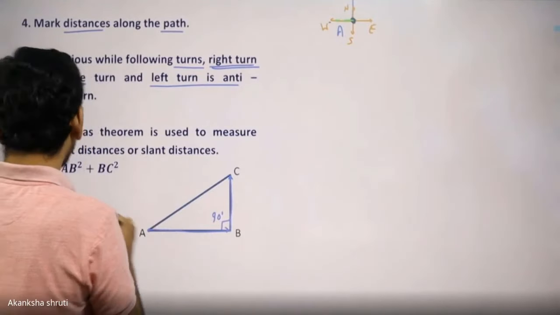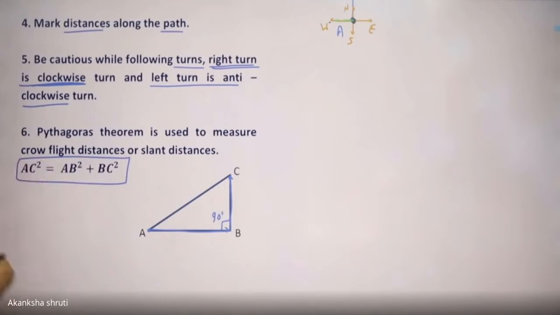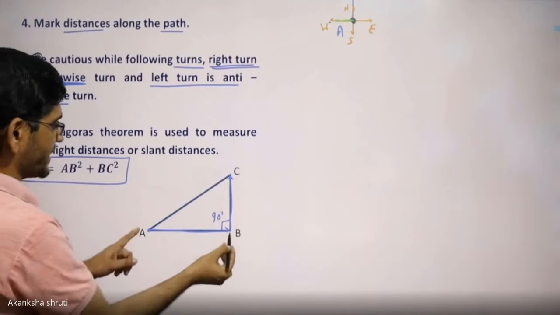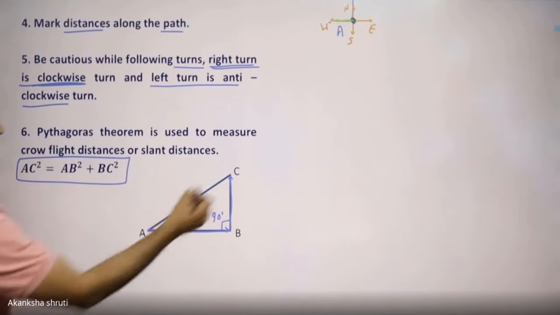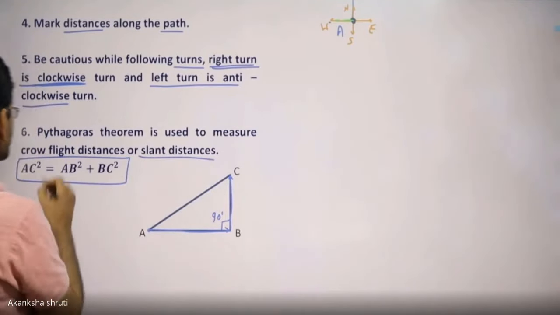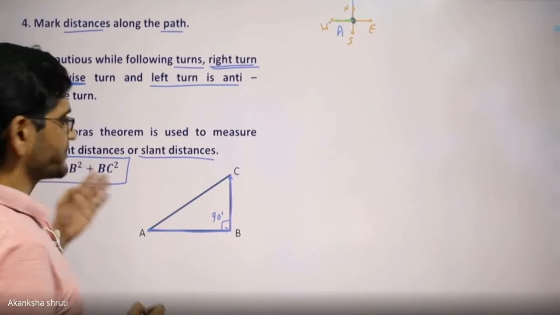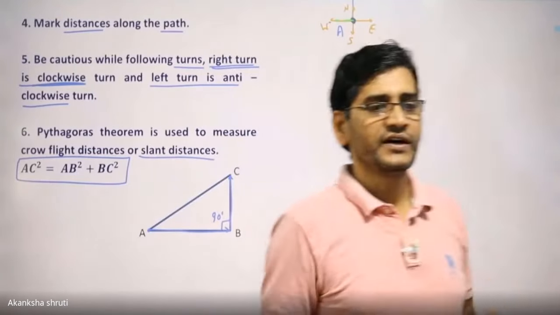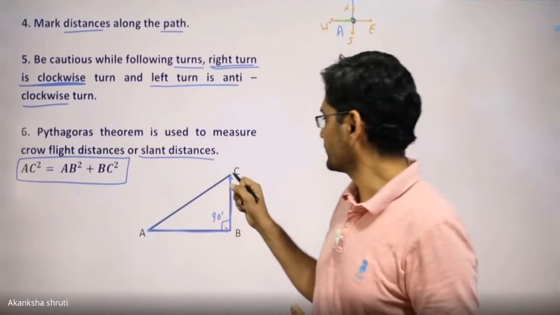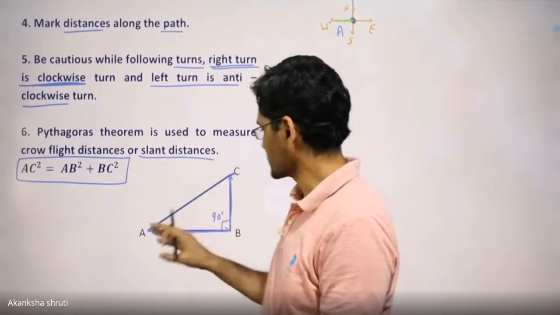AC can be calculated using the Pythagoras theorem, where AC square is AB square plus BC square. This is called the salient distance or crow flight distance. Crow flight means the same thing: when crows fly, they always move straight. If one crow is here and another is here, they will move on this line only.